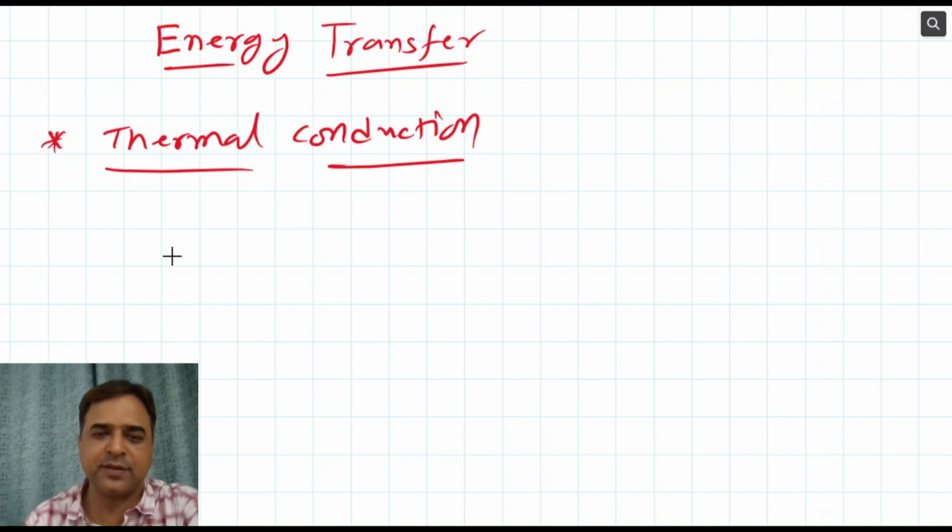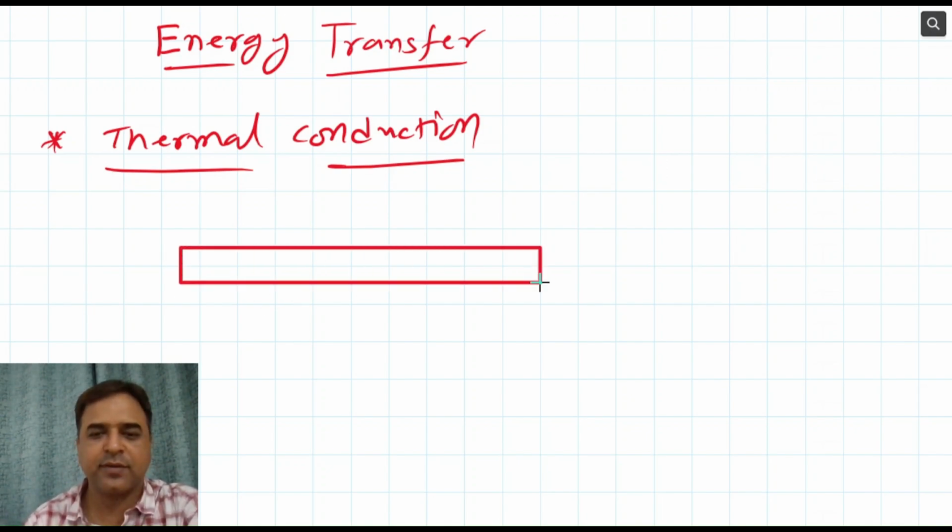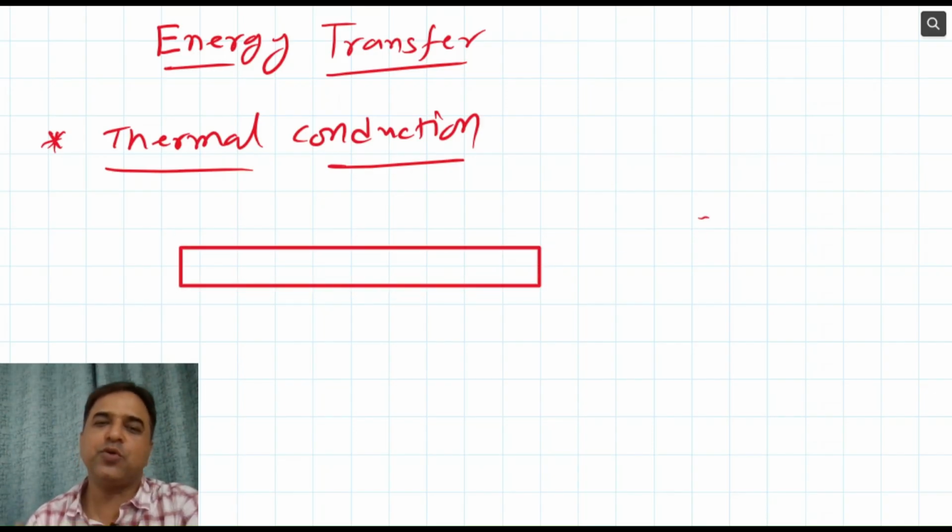Suppose you are taking this kind of a rod or a solid material. You know that each and every object is made up of minute particles, atoms. Suppose I am representing these circles as atoms. Now, along with these atoms, you know who is moving around. In the atom, who is moving around, who can change its position? It is the electron. So this way I am showing electrons.